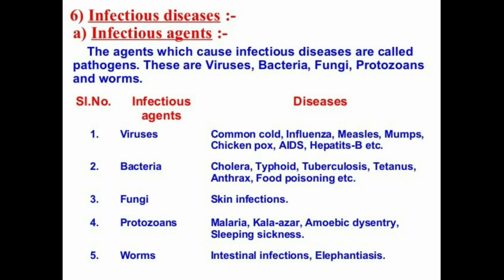Infectious diseases. What do you mean by infectious diseases? The diseases which spread from an infected person to a healthy person are called infectious diseases, or communicable diseases. So let's look at what the infectious agents are. The agents which cause infectious diseases, or disease causing organisms, are called pathogens. These include viruses, bacteria, fungi, protozoans and worms. Now let's look at some of the diseases caused by various infectious agents.